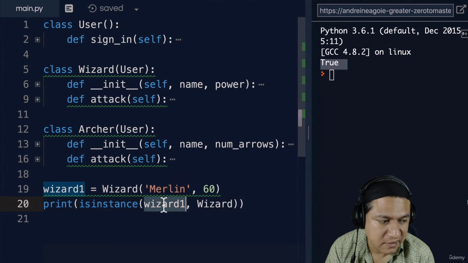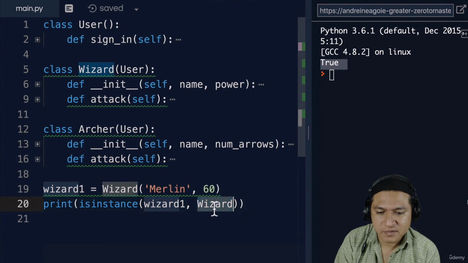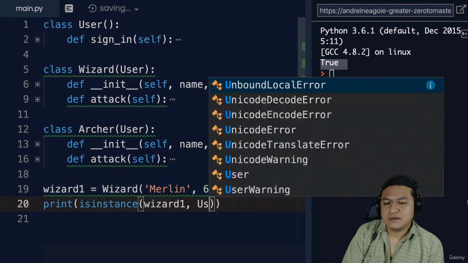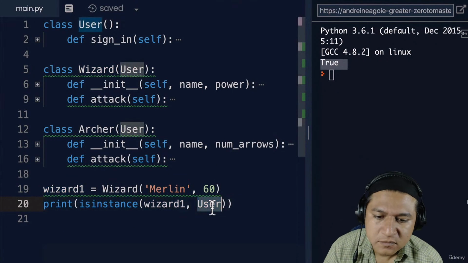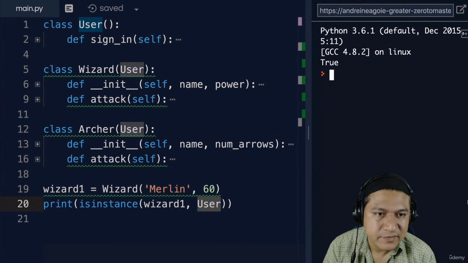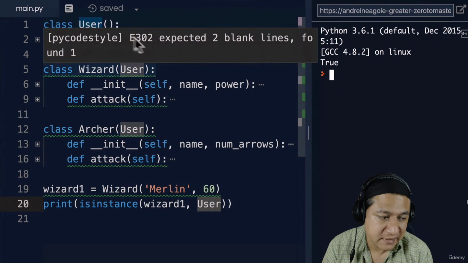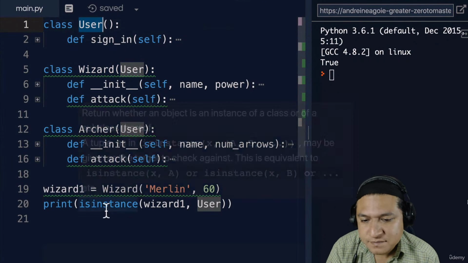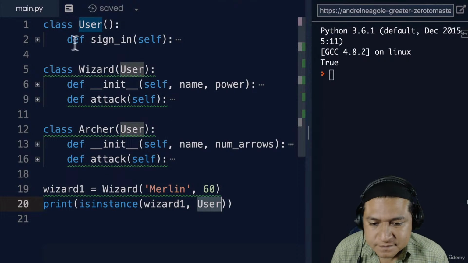Because it's an instance of a wizard. Let me ask you this: what if I do user? Is wizard1 an instance of user? Guess what, yes, it's True, because it inherited. Technically, wizard1 is an instance of user because we had to run this class to create wizard1.